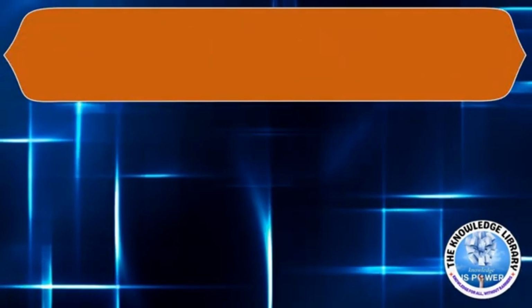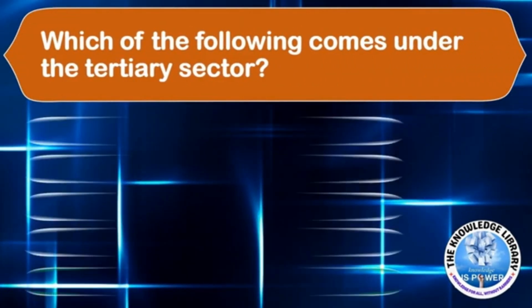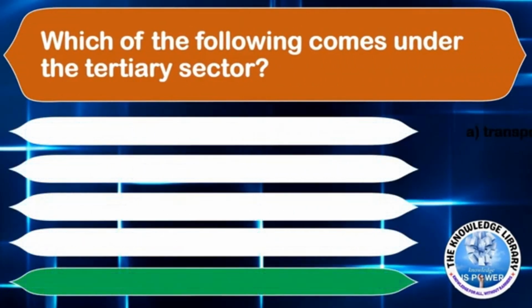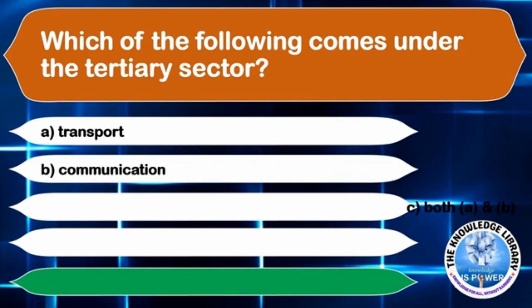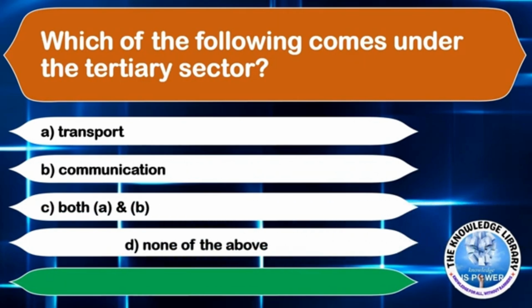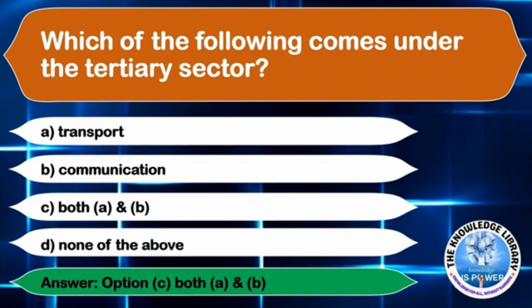The next question is, which of the following comes under the tertiary sector? Option A, transport. Option B, communication. Option C, both A and B. Or option D, none of the above. The correct answer is option C, both A and B.